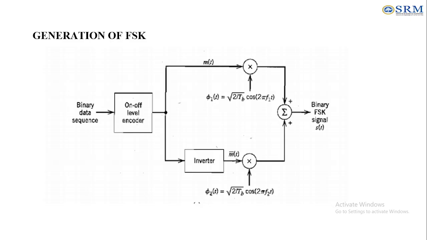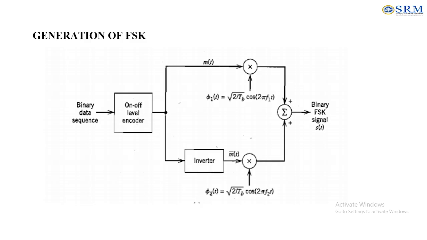Next, we are going to see the generation of FSK. In this topic we are going to cover the generation of frequency shift keying, how we are going to generate the FSK signals. First, we are going to give the input sequence of data. It may be binary, either zeros and ones. From that it is given to the on off level encoder, where it is encoded based on the different types of encoding methods.